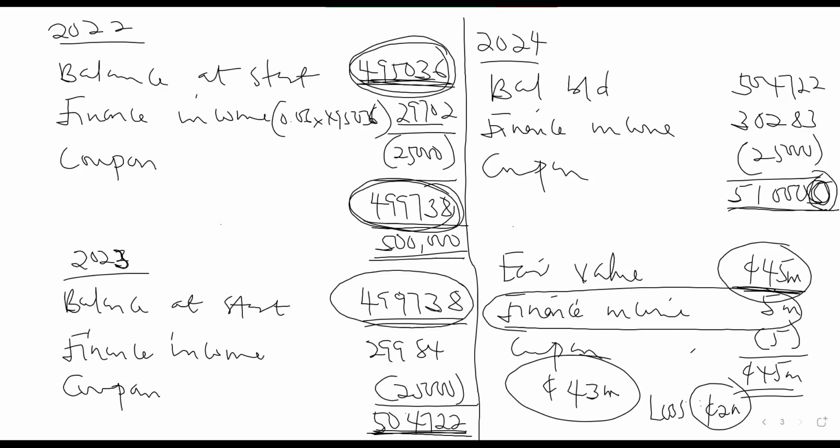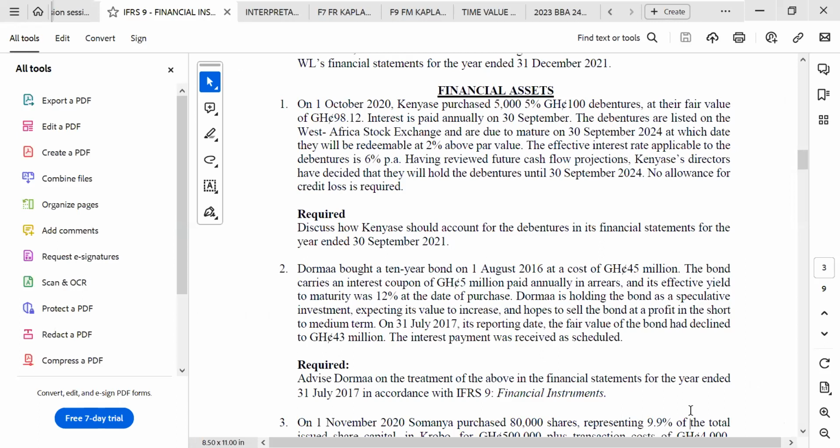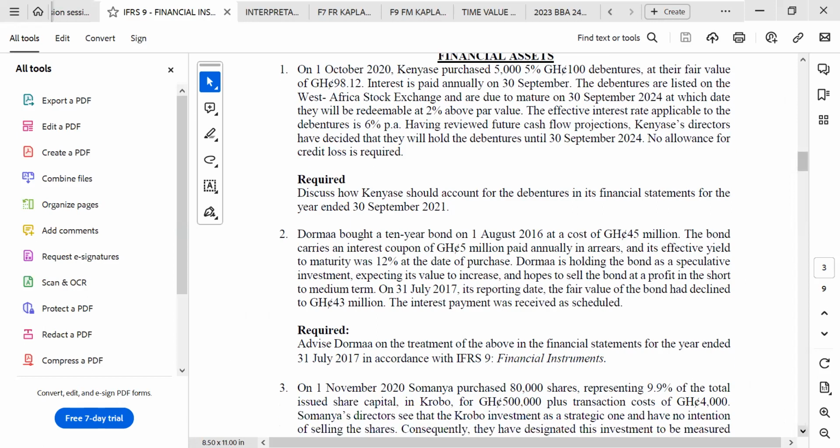Yes. Okay. So that is all about this one. The effective interest rate over there is only applicable when you are willing to hold the instrument up to maturity. Okay. So that is all about that. Let's look at the one that we are going to have equity.